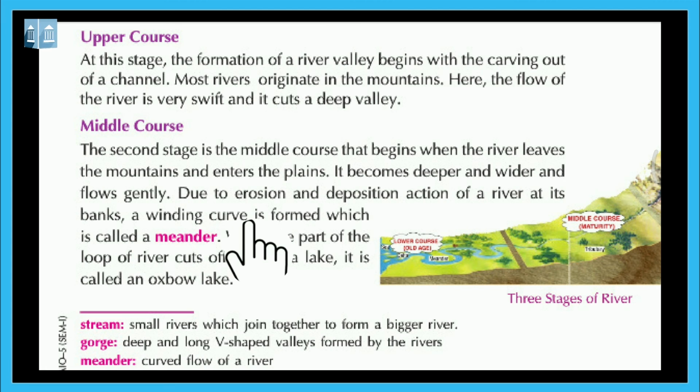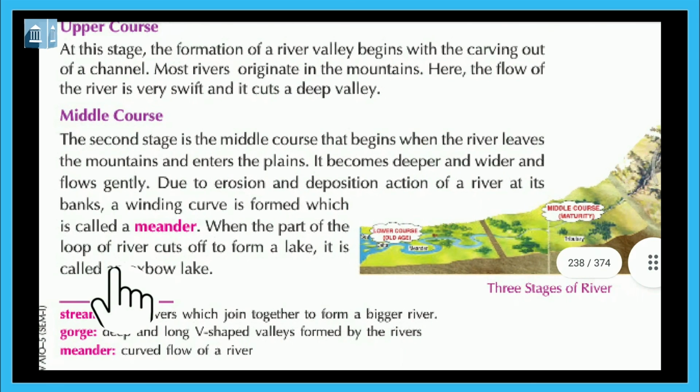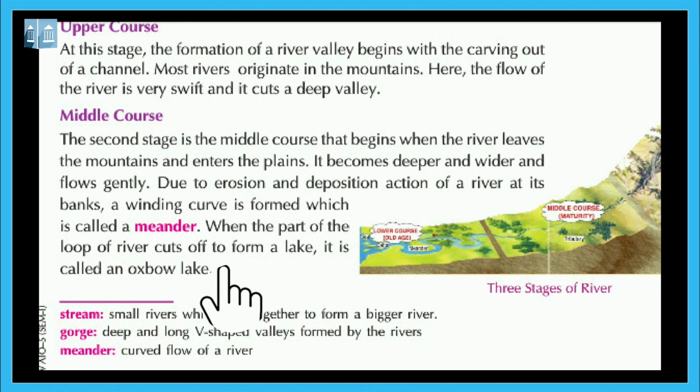Due to the erosion and deposition action of a river at its banks, a winding curve is formed which is called a meander. When the part of the loop of river cuts off to form a lake, it is called an oxbow lake.